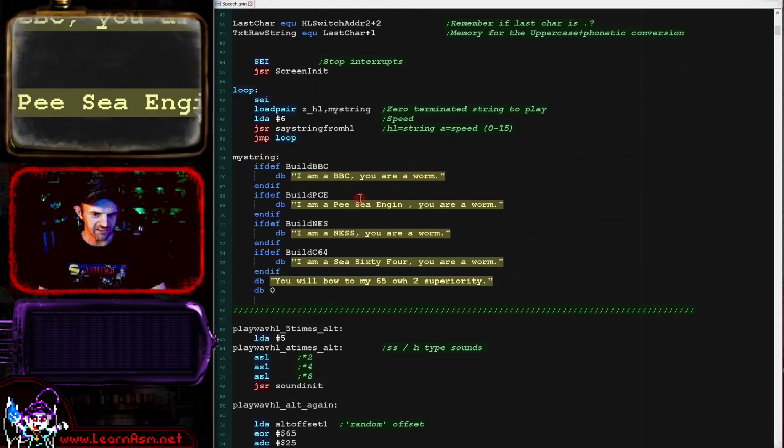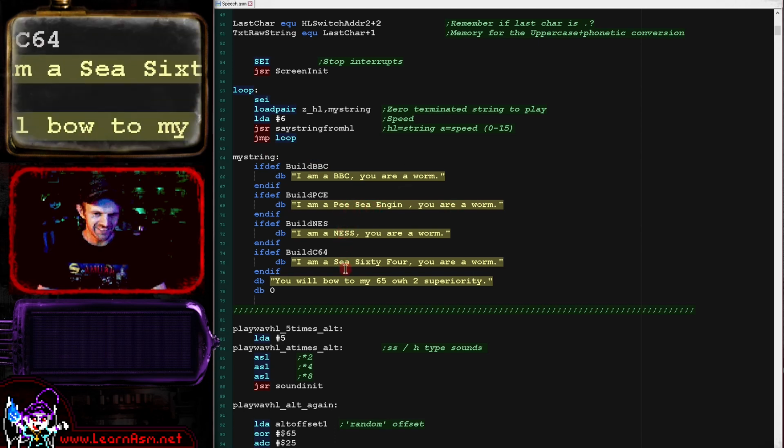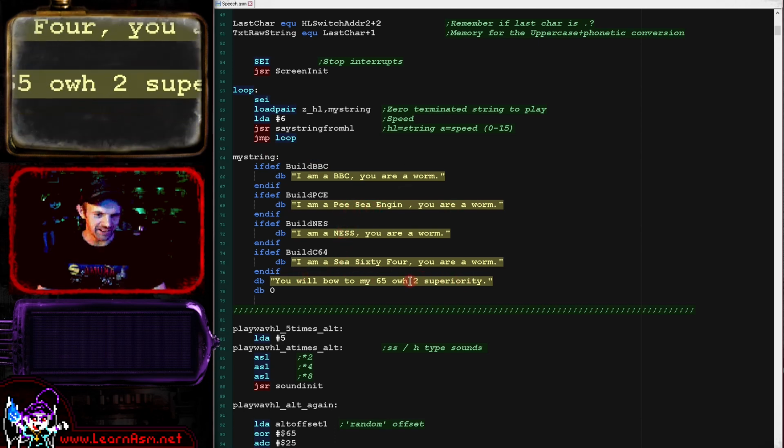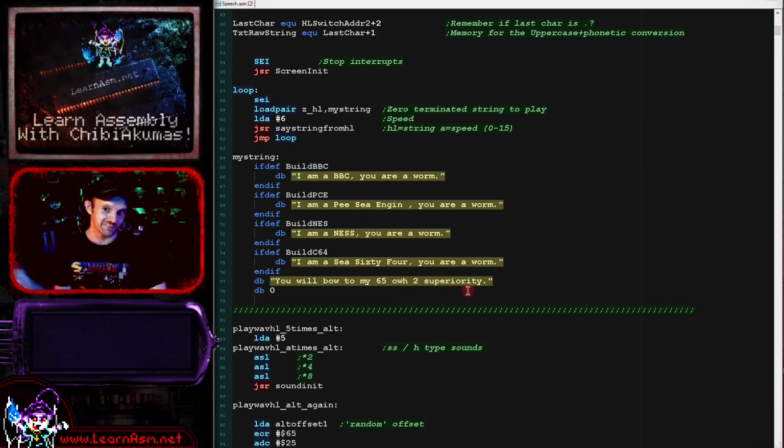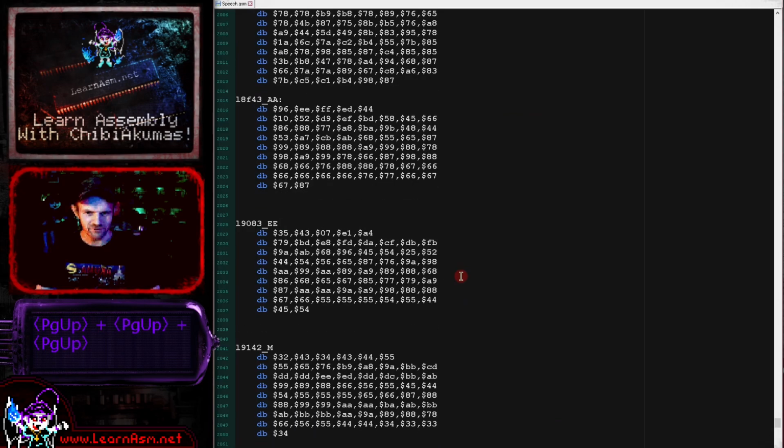So you can see it's different in all cases, and in some cases I've had to make some tweaks to make the speech come out appropriately, because this speech synthesizer hasn't been coded with every possible phonetic conversion.